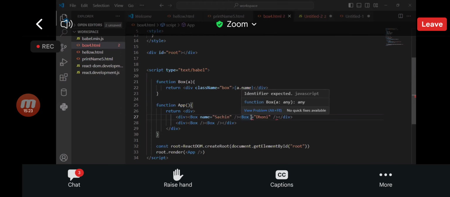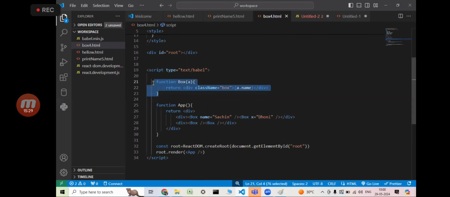Value to which component? Box component or not? So this data goes to the box component. Only one box component. Does this data go to my box component or not? Yes or no? My box component is which type of component? Functional component. It's a function. How can one function hold the data which is coming from outside? Through a parameter.